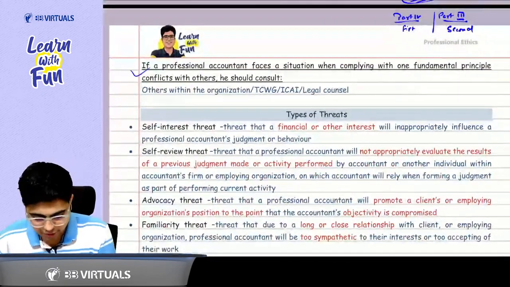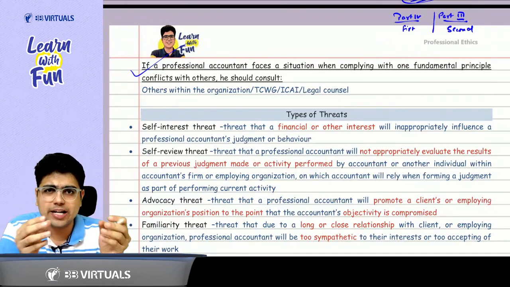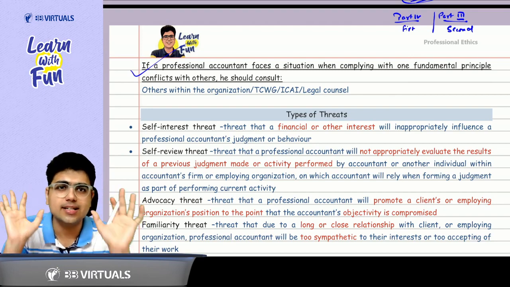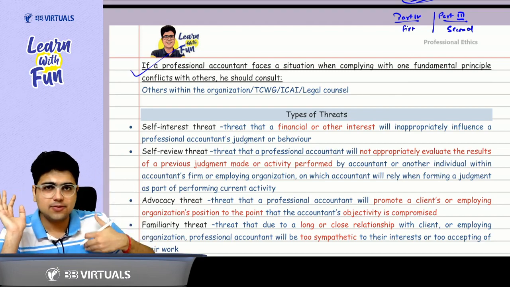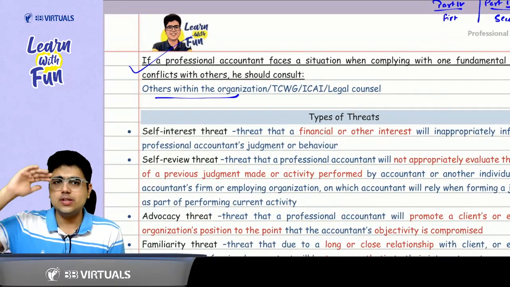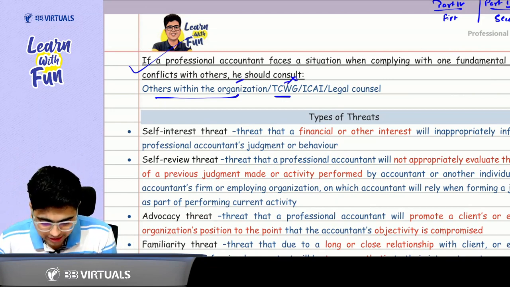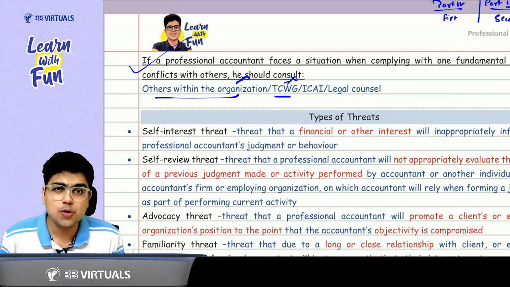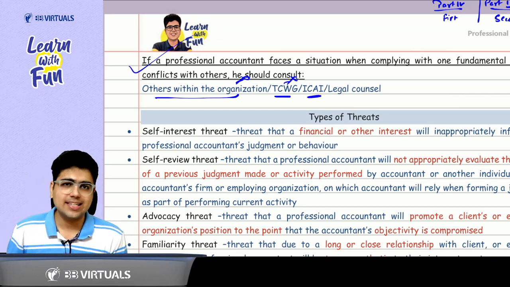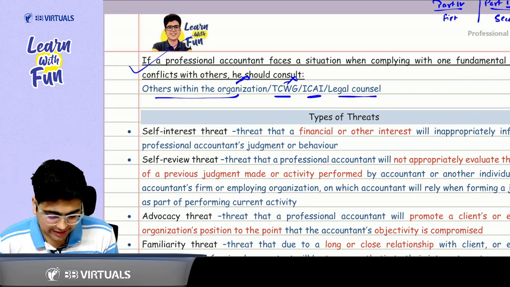Now, sir, if a professional accountant faces a situation in which there is a conflict between one principle and the other principle, what does he have to do? He has to consult some person. Either he will consult someone in his own organization, or in the client's organization. Who is at the top of the client's organization? TCWG. In case both of them are not able to resolve, who will he go to? Mother body. Sir, mother body means ICAI. And then even if ICAI is not able to resolve, who is above all? Sir, law. That means he will contact the legal counsel.